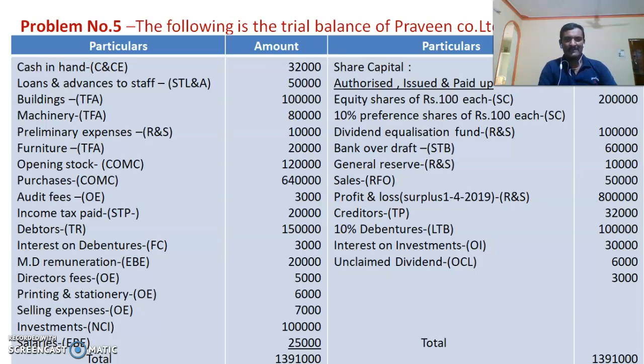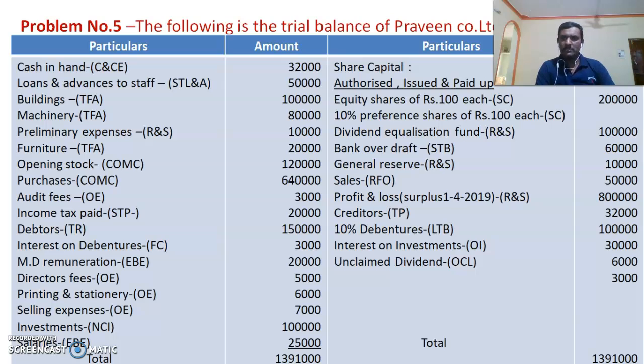Then debtors is a trade receivable. Interest on debenture is a finance cost. Managing director's remuneration is an employee benefit expense. Director's fees is other expenses. Printing and stationery, selling expenses, these are also other expenses. Investments is a non-current investment. Salary is an employee benefit expense.